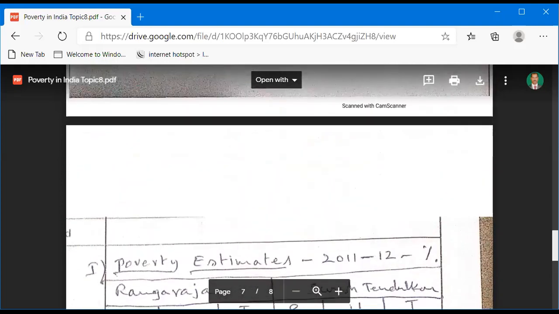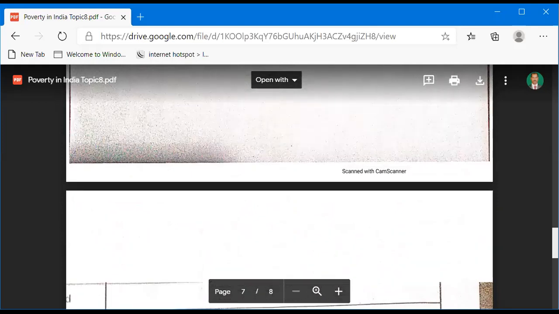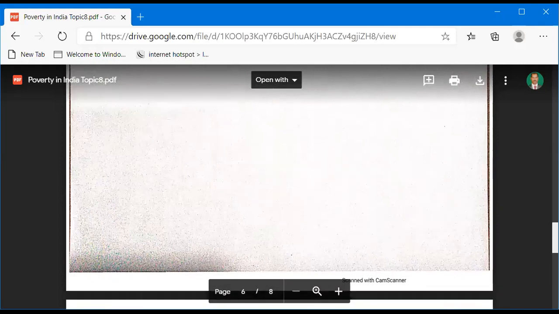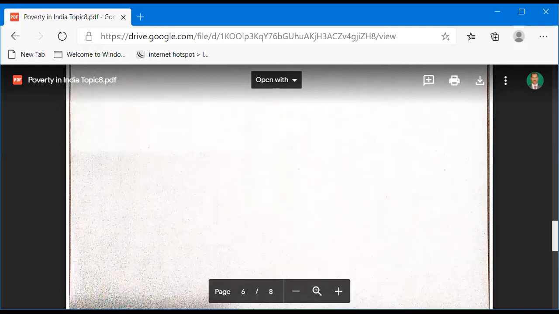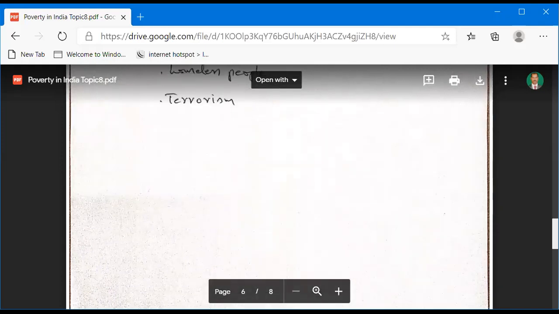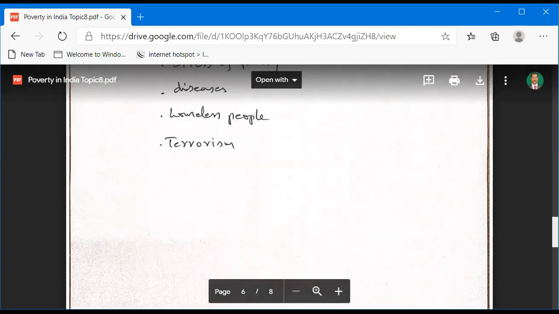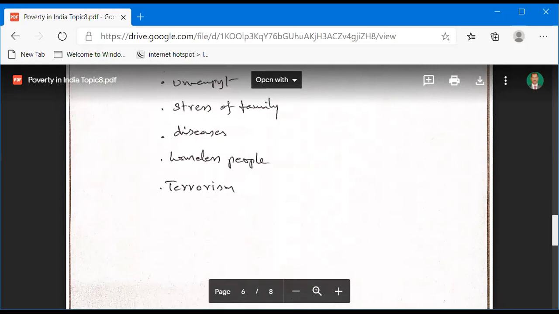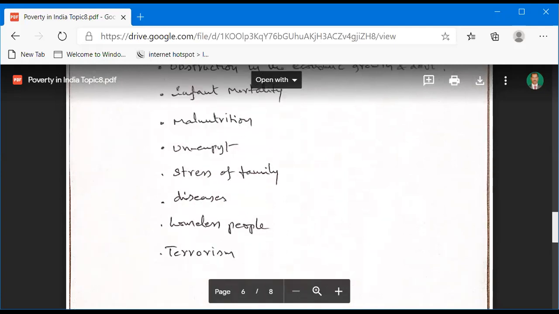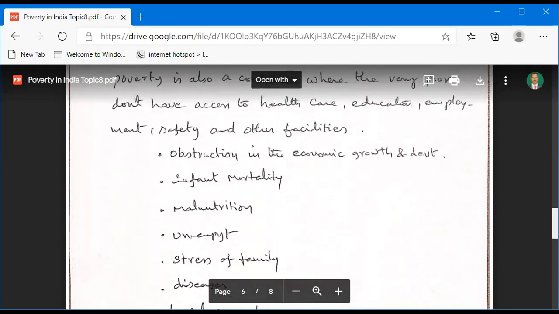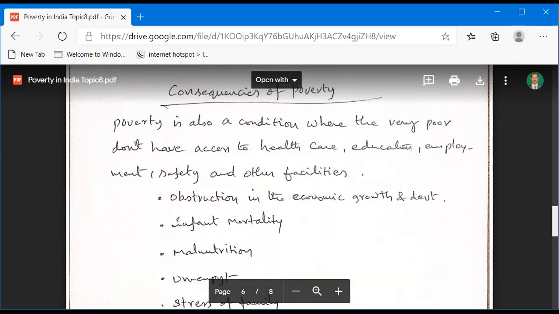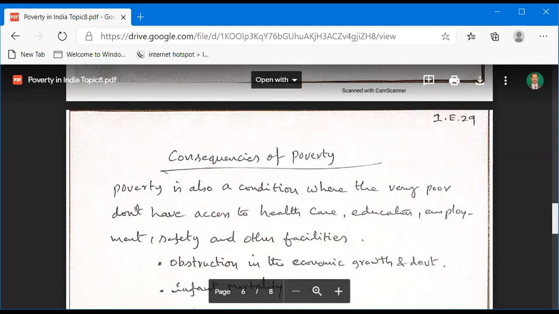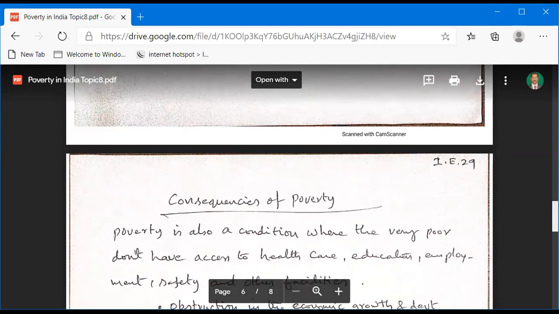These committees recommend and estimate what the poverty levels are now in India, especially from 2005 to 2016, almost 10 years. This 10 year period is most important for estimating poverty in India.